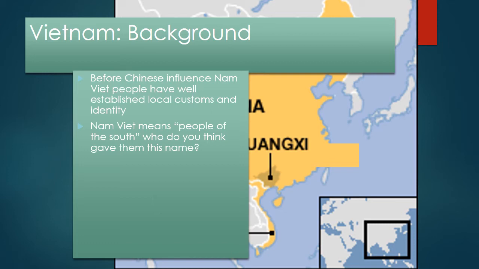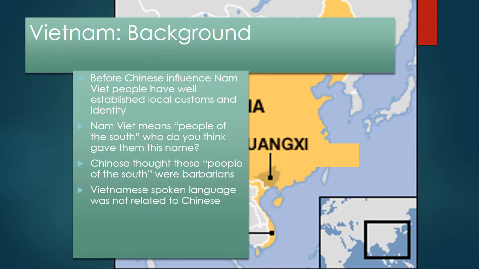Did the Vietnamese name themselves, or from what point of view might the history be written? The Chinese thought these people of the South were barbarians, they spoke a different language, the Chinese didn't understand their customs, etc. And the Vietnamese spoken language was not at all related to Chinese. So like John Green talks about with barbarians, it sounded like bar, bar, bar, bar, bar. And that's where the term barbarian came from.